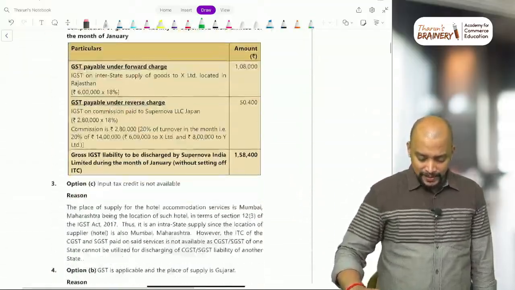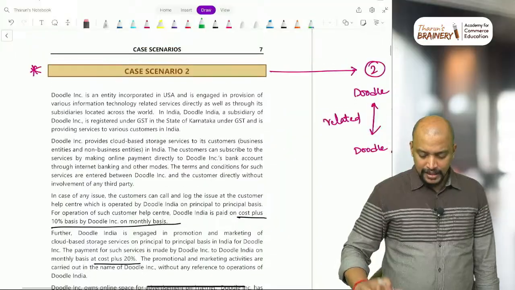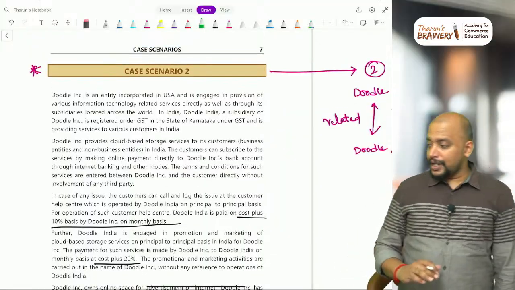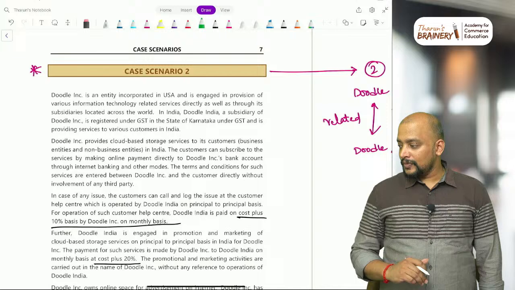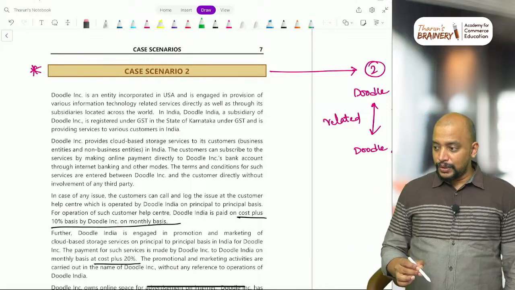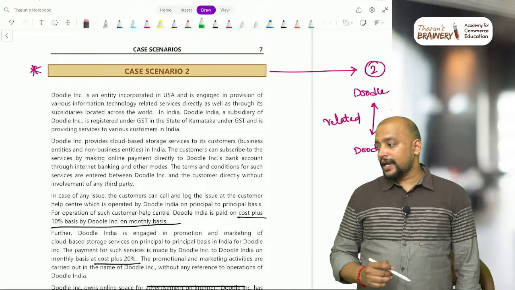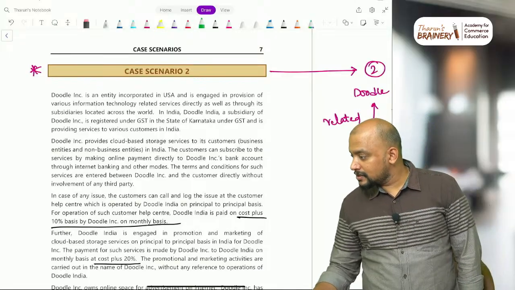And next one, case scenario number 2, this Doodle Incorporation. Okay, so 1 second.